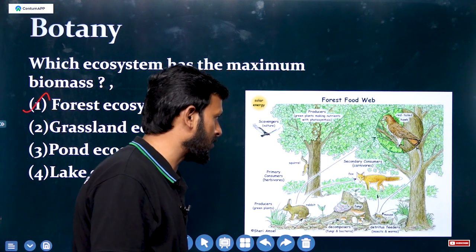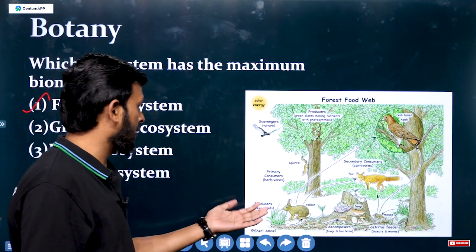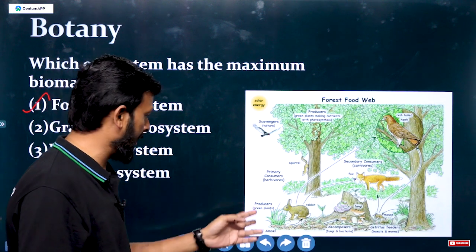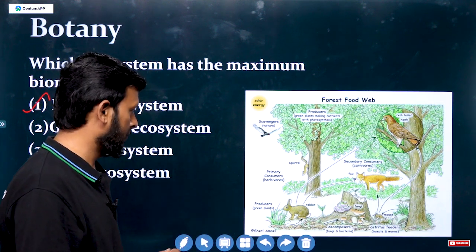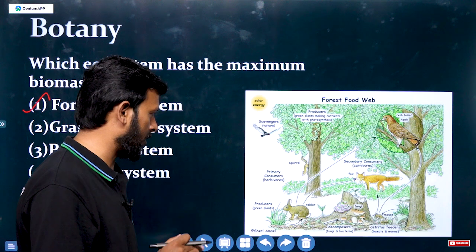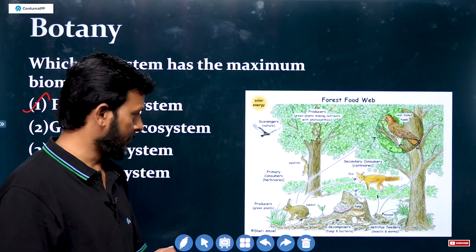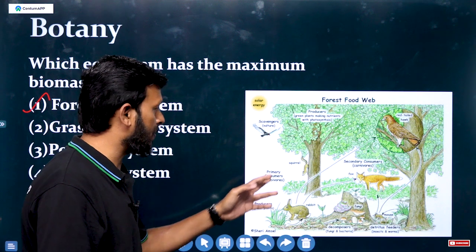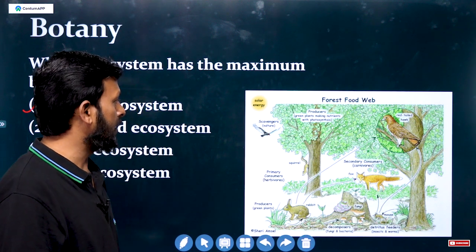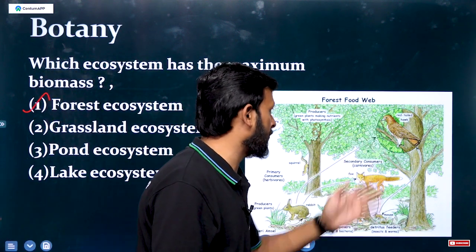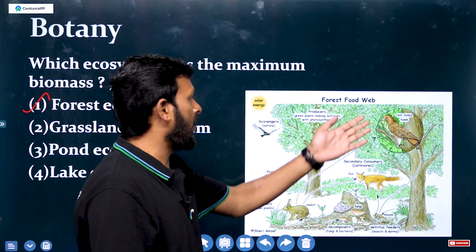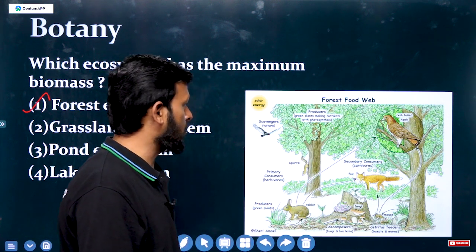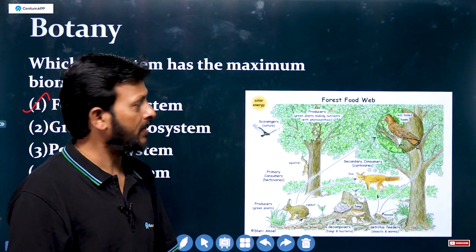In forest ecosystems there are producers, the green plants, which other organisms depend on, like herbivores such as rabbits, which we call primary consumers. Then secondary consumers, like the red-tailed hawk, as well as carnivores.